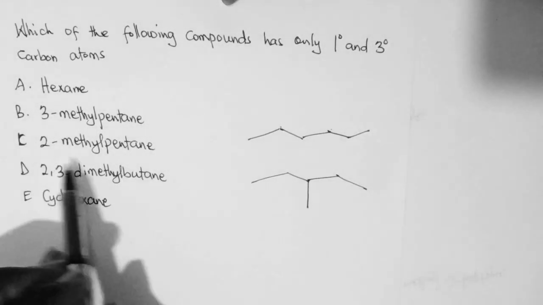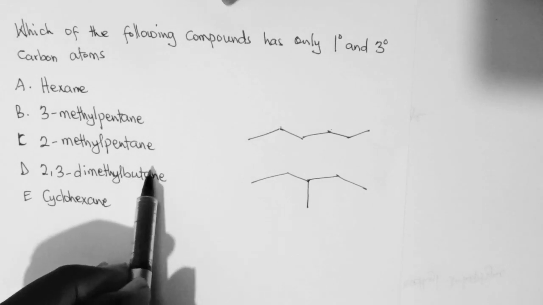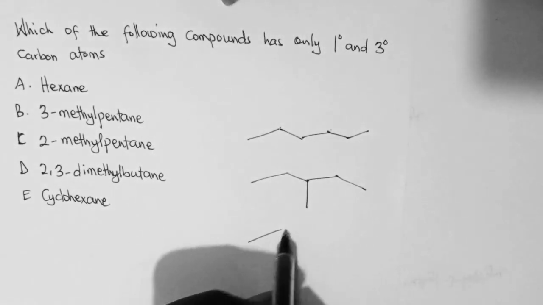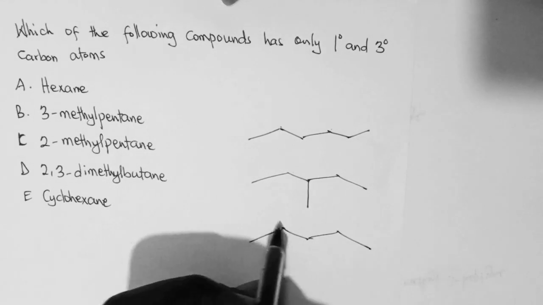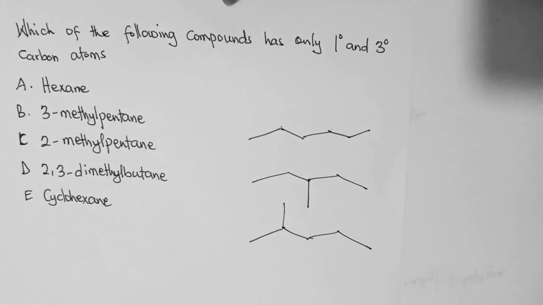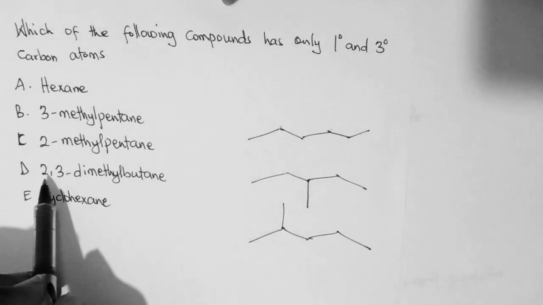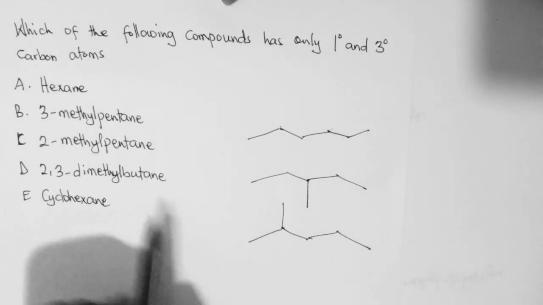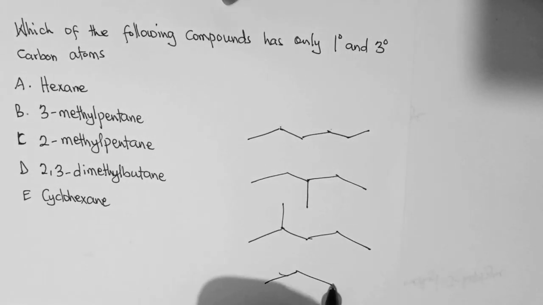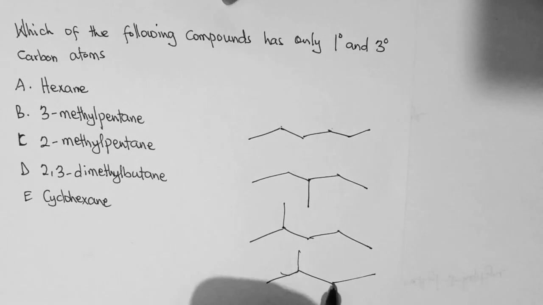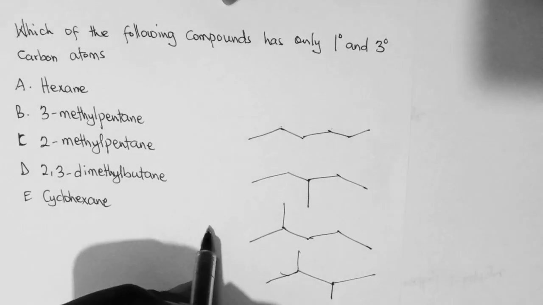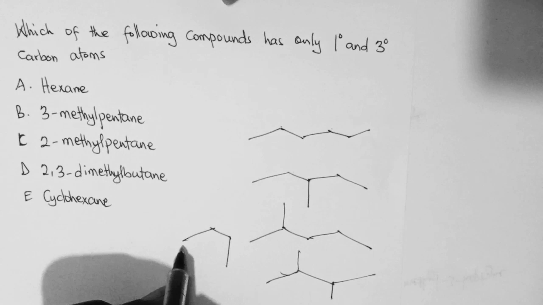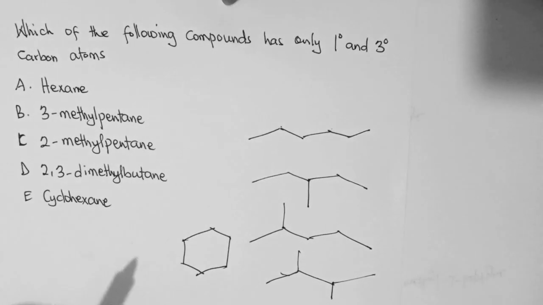And we also have 2-methylpentane. So this is a pentane. And then we have a methyl group on carbon number 2. And we also have 2,3-dimethylbutane. So this is a butane, 2,3-dimethyl. And then a cyclohexane. This is a cyclohexane.